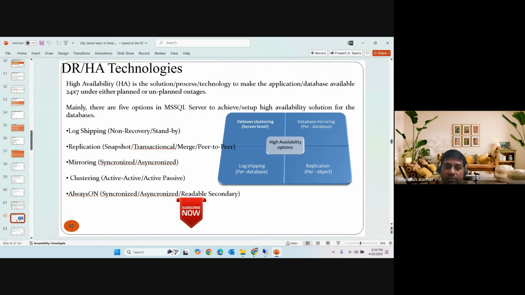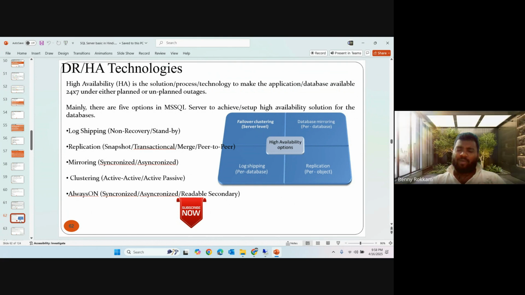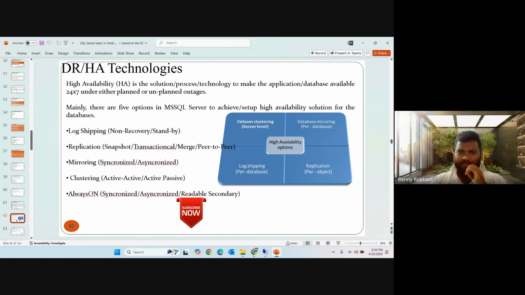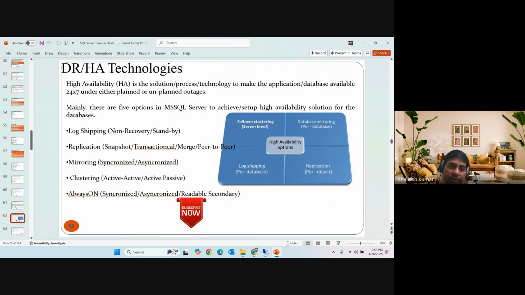Mirroring is not clustering and not high availability, but we have a hot backup of the database on the secondary, or mirror, server. These are the five DR or HADR features SQL Server provides to implement in our environment based on the requirement.